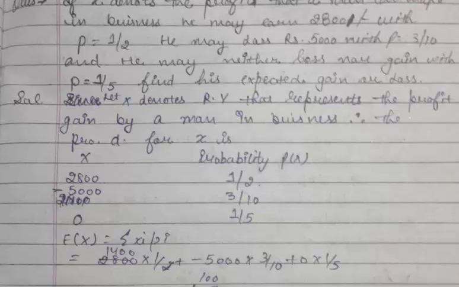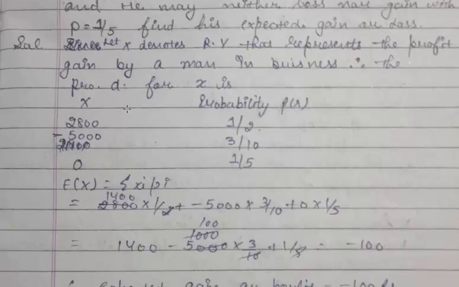So values of X are 2800, then minus 5000, then 0 because no gain, no loss. Probabilities are 1 by 2, 3 by 10 and 1 by 5. As we see, X takes values at particular points, so X is a discrete random variable.